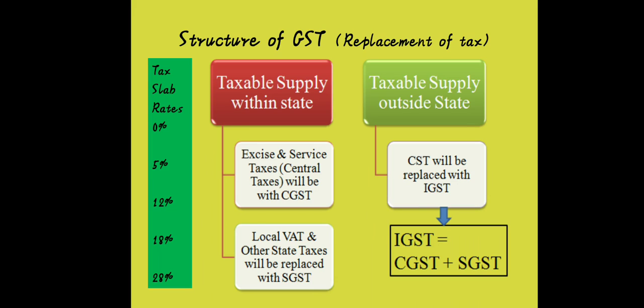Here we can also see the tax slab rates of GST. Guys, previously we found various variations in the tax rate across the country. Some tax rates were different for Maharashtra, some for Gujarat, Delhi, Kerala, Karnataka.